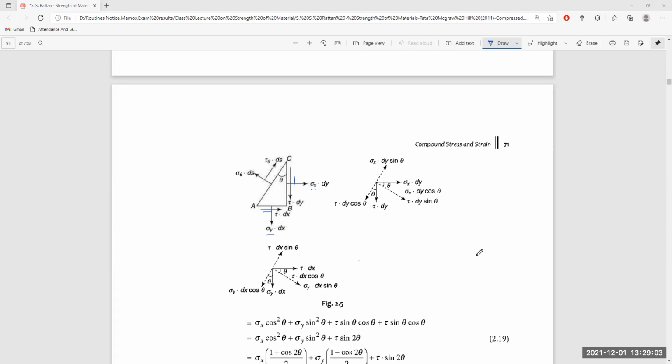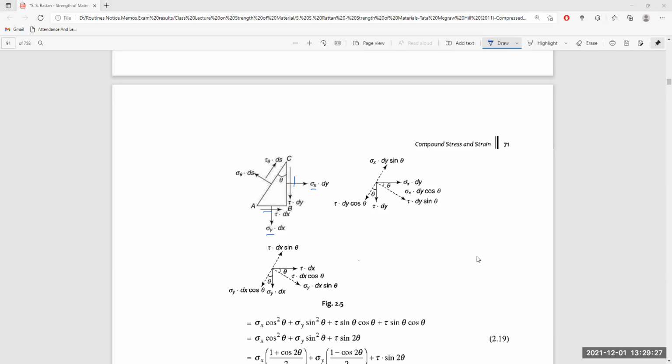Now, let us continue. Next, we are thinking of an oblique plane inclined at an angle theta with the normal plane. Our job is to find out the stress induced normal to this oblique plane, and the stress induced along the oblique plane, that is, the normal stress and the shear stress over the oblique plane.